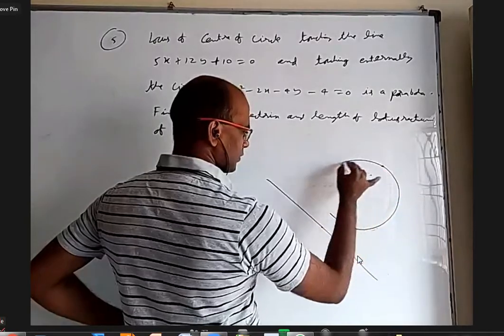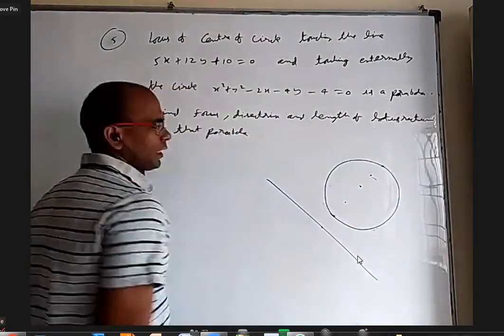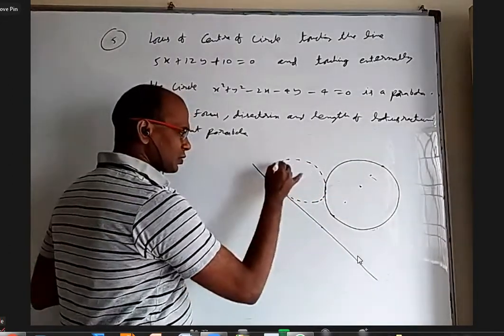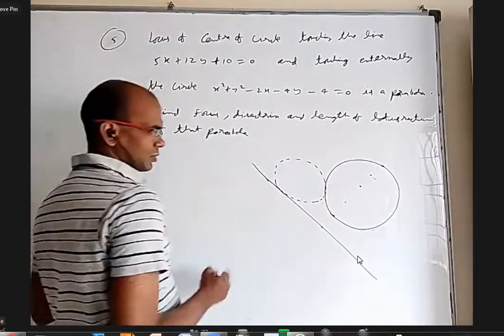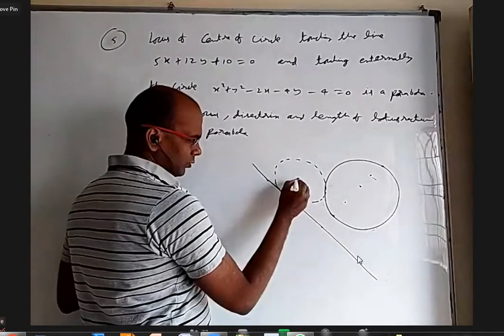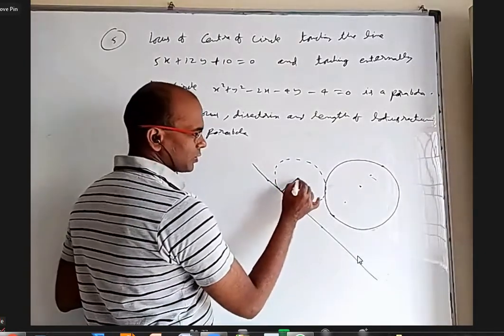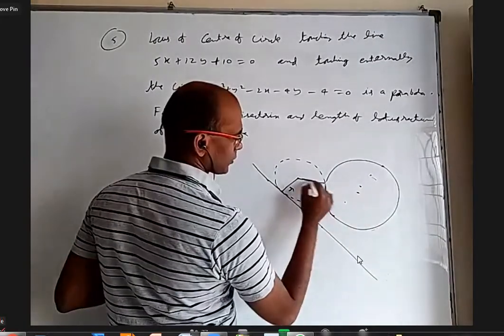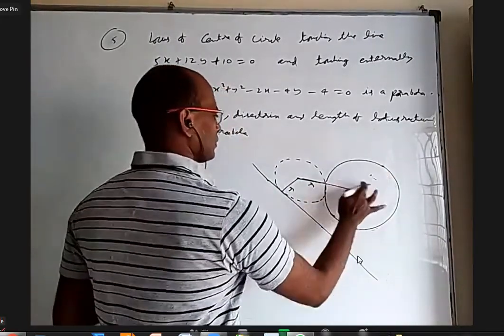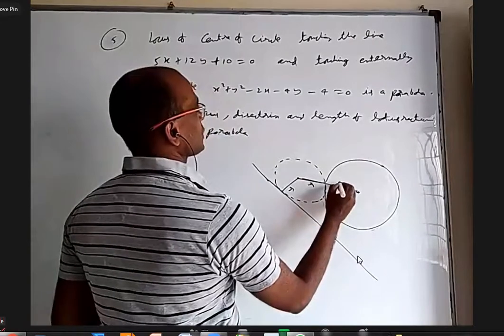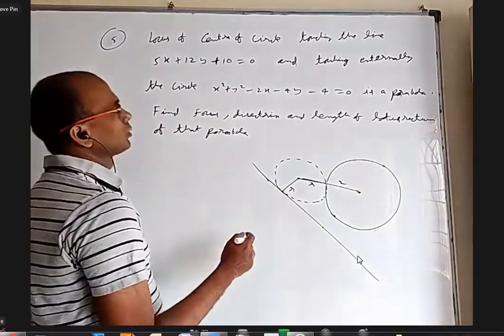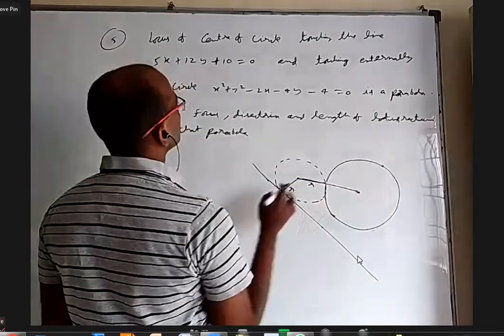Okay, let's say this is a given circle. This is a given line. There are a lot of circles touching this one externally, and this line. This distance is the radius, a variable radius. This is the radius of the circle, that is 2 units. Okay. The radius is 3.